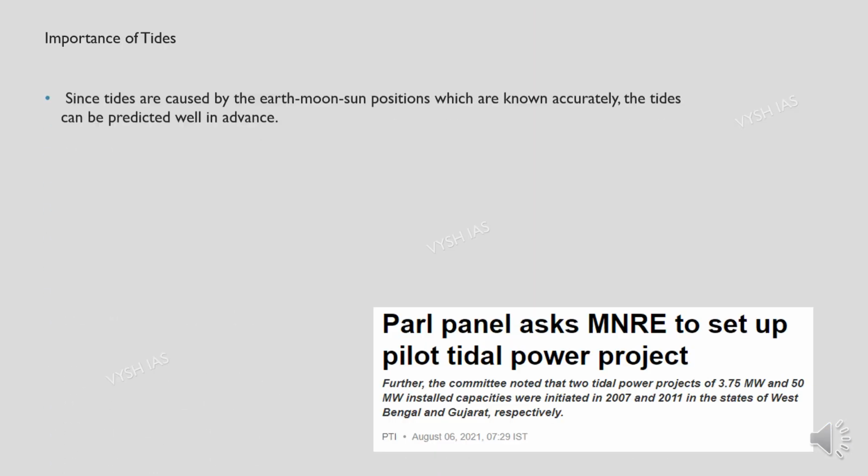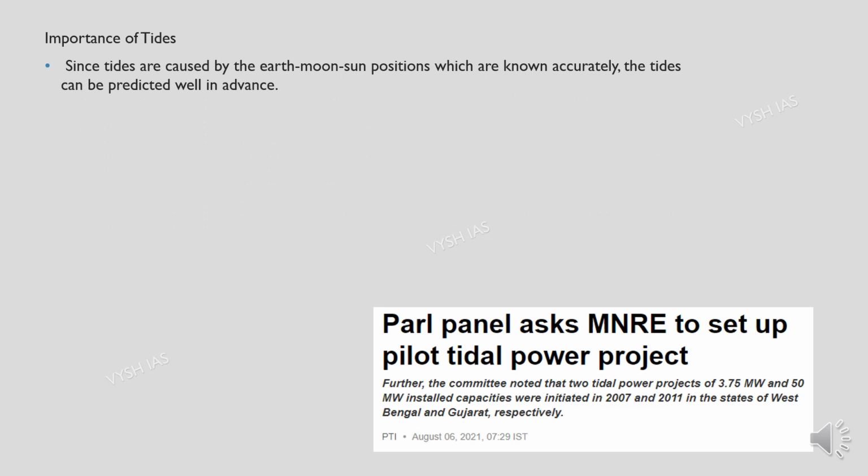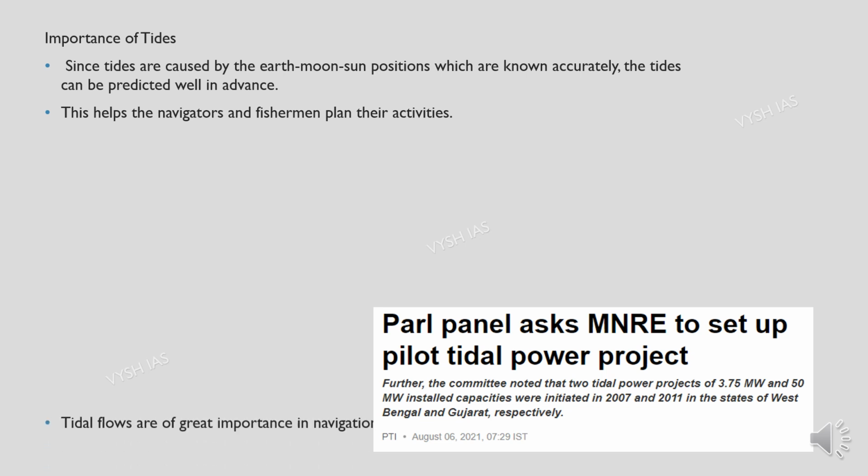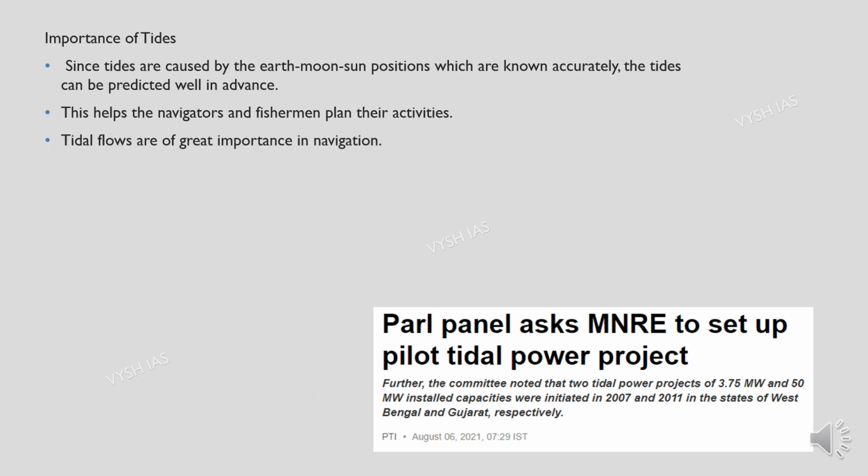Now, the importance of tides. Since tides are caused by the earth, moon and sun positions, which all play a major role and are known accurately, the tides can be predicted well in advance. This helps navigators and fishermen plan their activities. And tidal flows are of great importance in navigation.